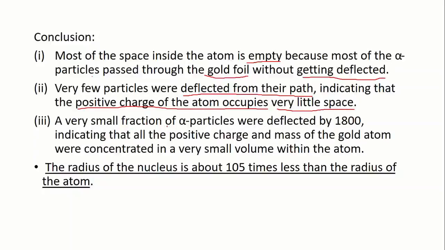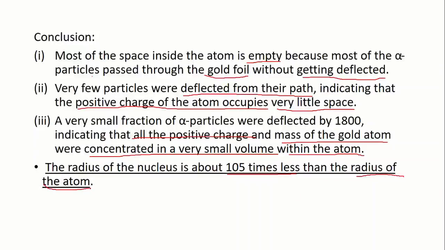A very small fraction of alpha particles were deflected. Okay, it indicates that all the positive charge and mass of the gold atom were concentrated in a very small volume within the atom. He also concluded that the radius of the nucleus is about 10^5 times less than the radius of the atom.